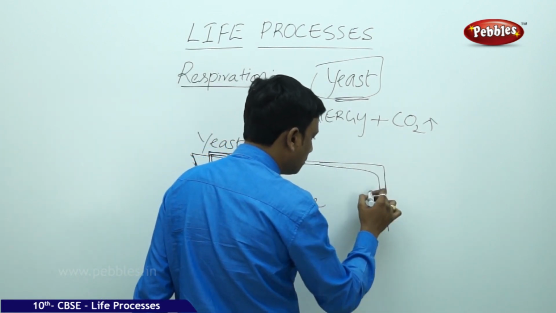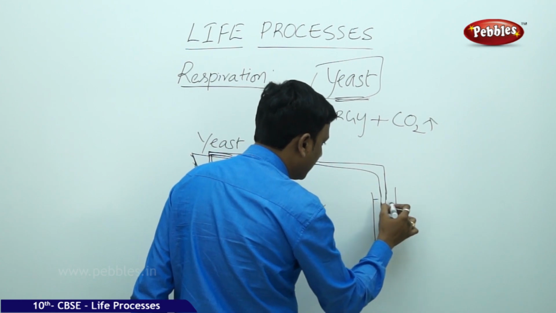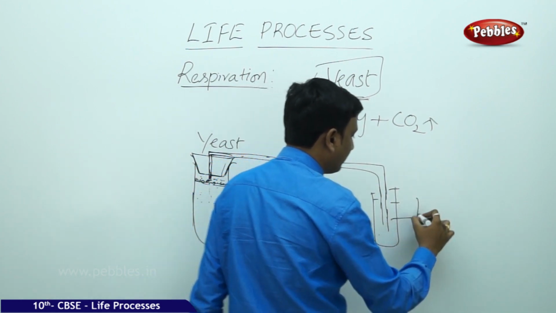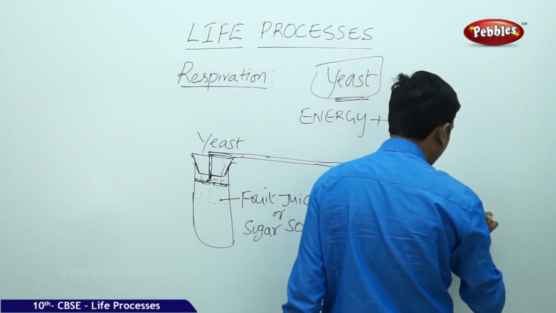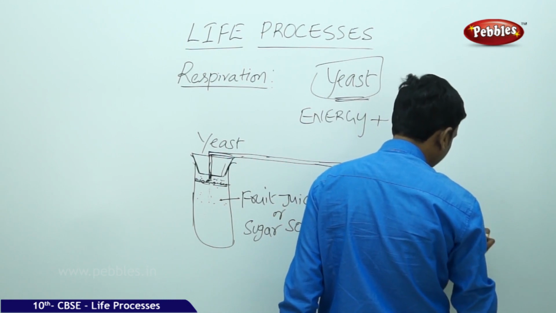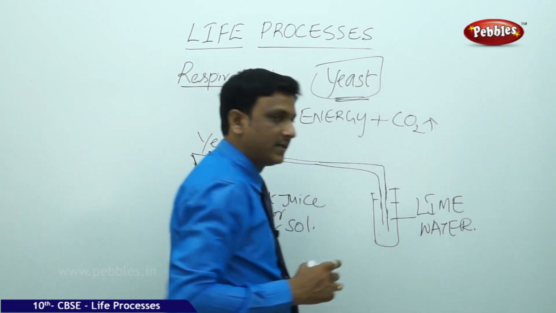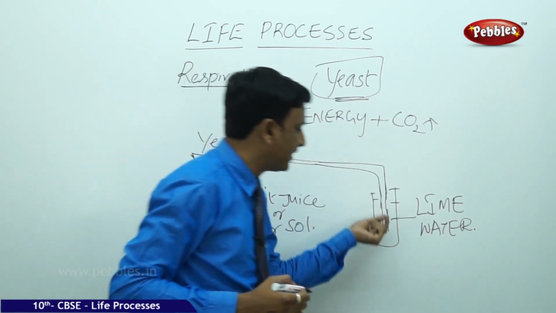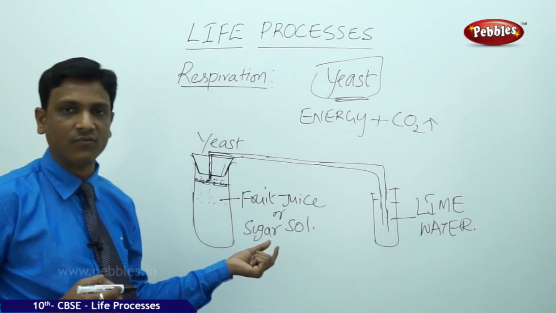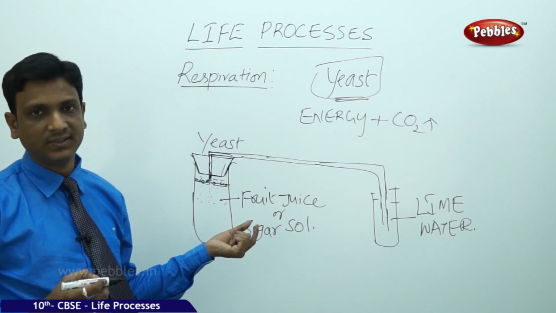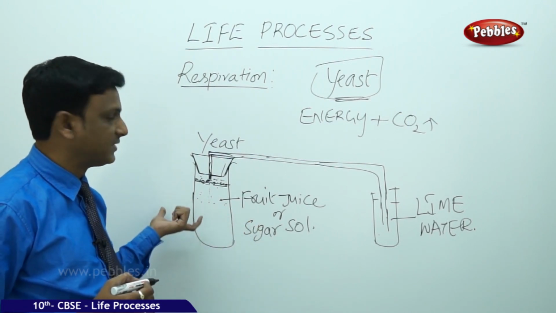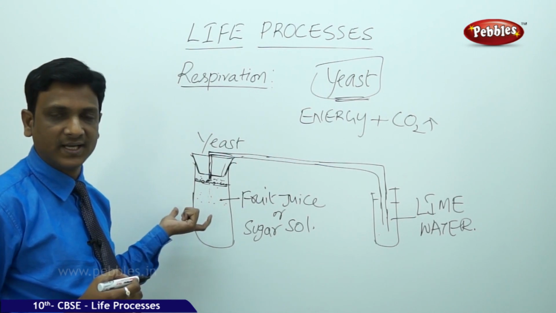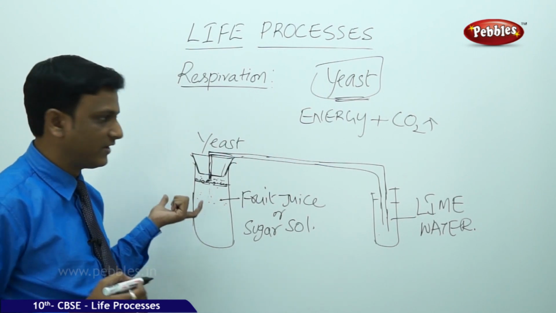You arranged the tube to enter into another test tube which has freshly prepared lime water. You know that if the gas released here is carbon dioxide, whenever it reacts with this lime water, it makes the lime water milky. So what do you think happens here? Yeast are organisms that carry out respiration when food is available.